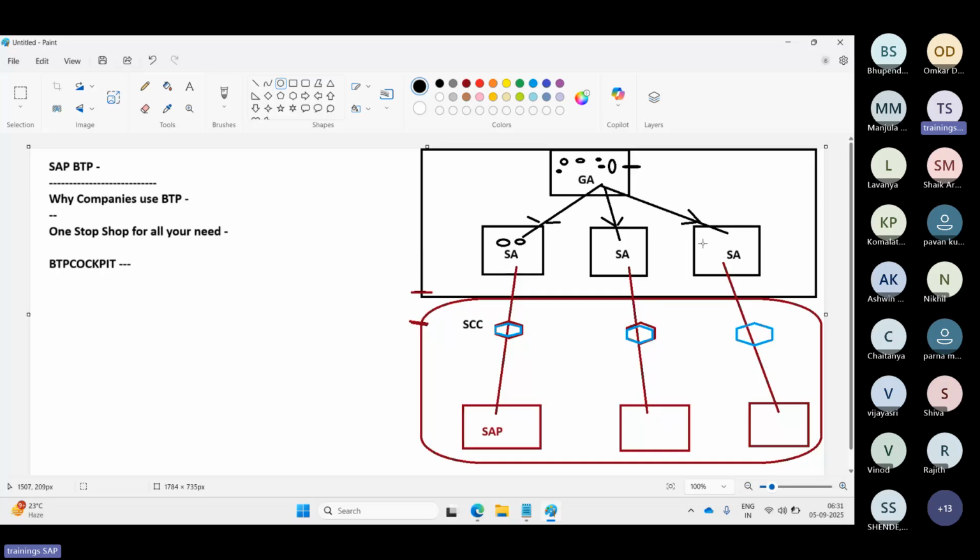The number of sub accounts you subscribe to, the services, and everything is based upon consumption. That is the main thing here. If you choose a service, it will go via the cloud connector and pick up the data from the backend SAP systems. That's why the cloud connector is our responsibility, and integrations are our part, subscribing to the services, administration of the services, creating the destinations, creating the users, and also integration work. All this administration work we have to do.